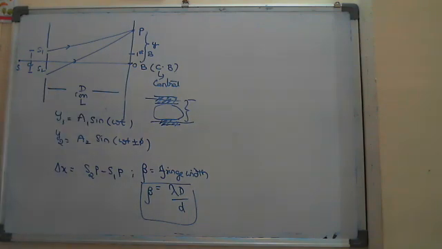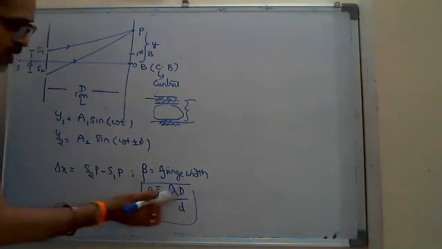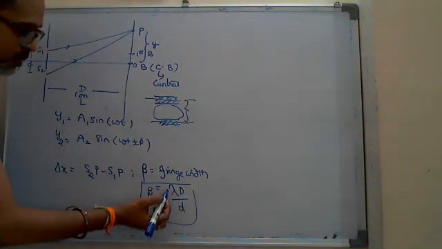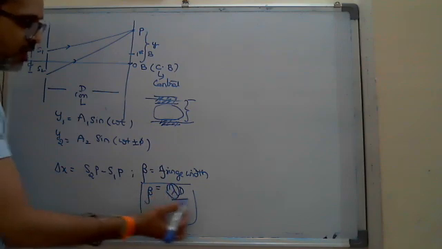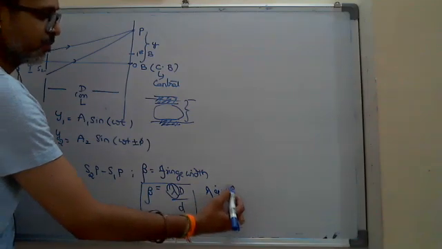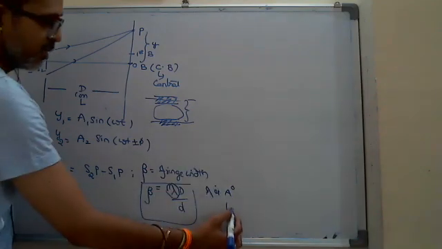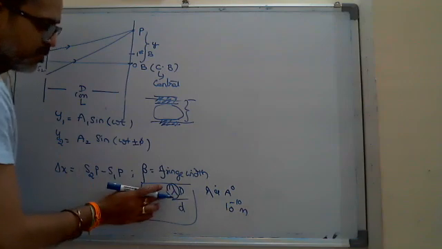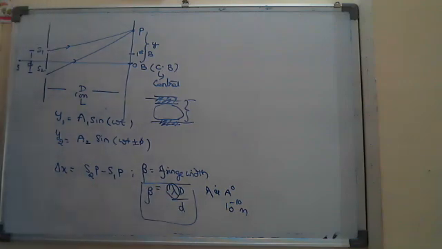Even though you increase one and decrease the other, the disadvantage when you come to light is that lambda is in angstroms, meaning 10 power minus 10 meter. Since lambda is very small, you will get beta also very small, like in millimeters.